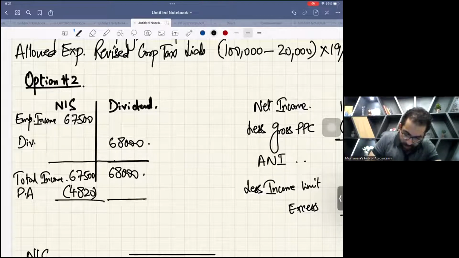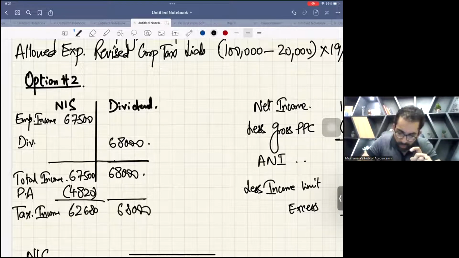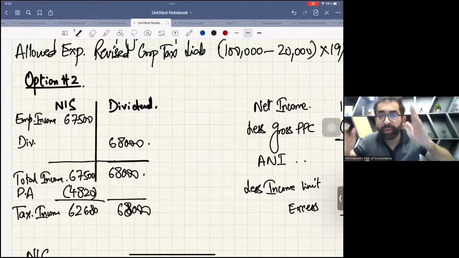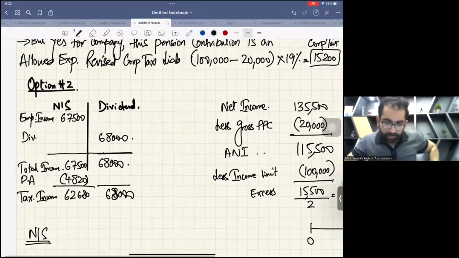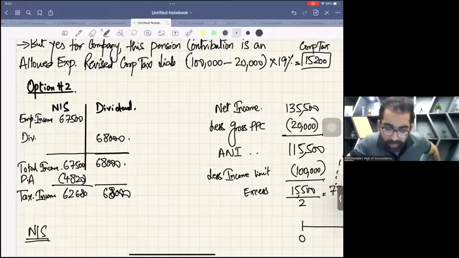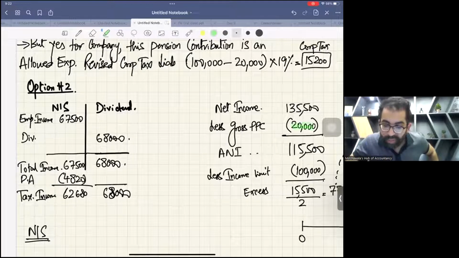Can anybody tell me the taxable income? 62,680. Thank you. 62,680 and the 68,000. Now, my dear students, before we move on, we need to stretch the bands. Please be careful. Now, hope you remember. You have to check the amount of band extension. Your gross PPC is 20,000.